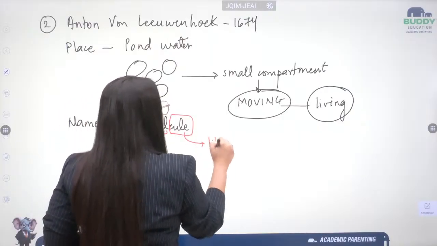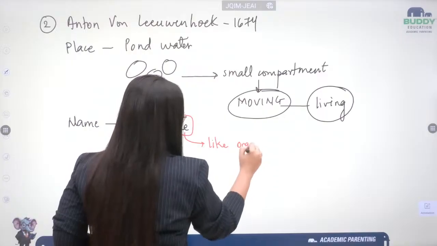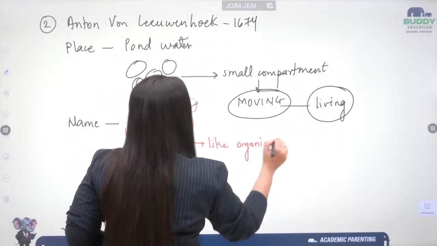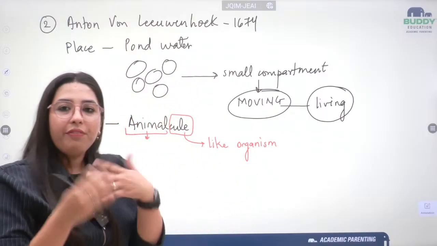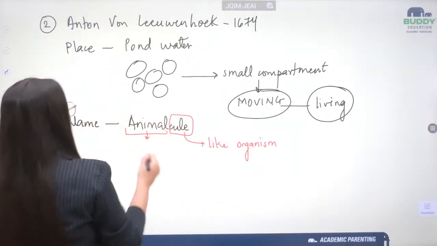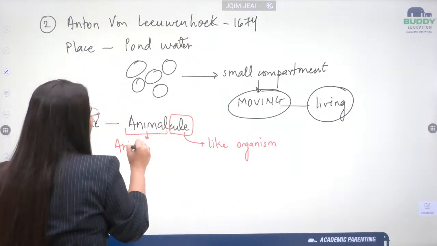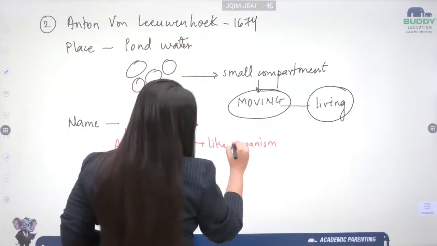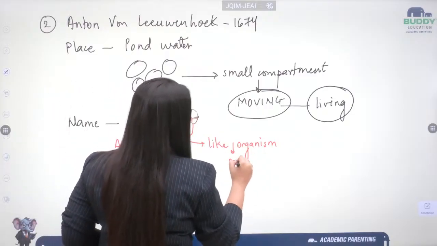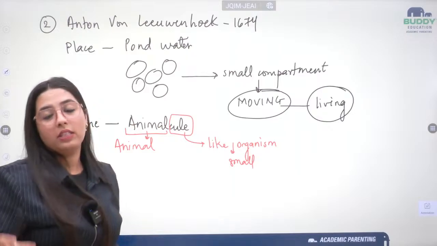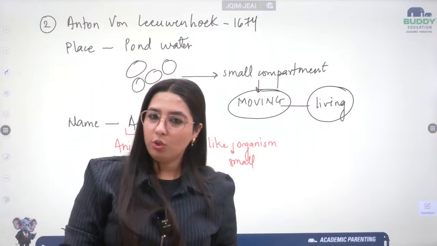So the whole name means animal-like small organisms. Those were known as animalcules.